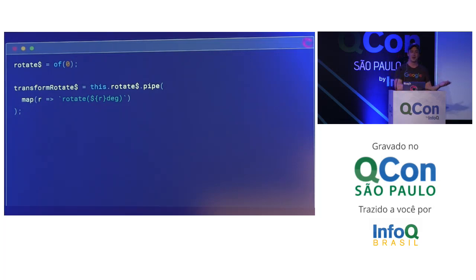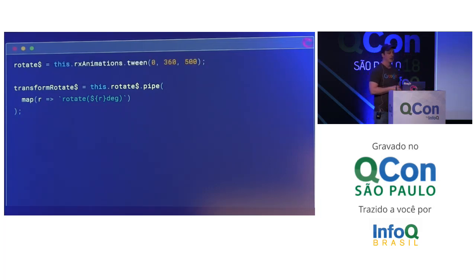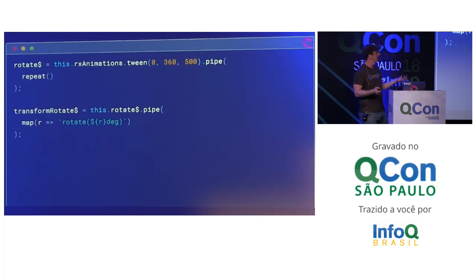So we're going to go back and remember our rotation properties that we added. They're currently doing nothing but just saying, here, rotate this 0 degrees. We're going to update this to be something more fun. And what we can do is we can use our same animations tween. So I'm going to say, give me values between 0 and 360, so 360 degrees, over half a second. In this animation tween, it's only going to happen one time, right? It's going to go 0 to 360 degrees in half a second and then be done. So we want that to go over and over again, so guess what we use? Our friend repeat. And now this is an animation that will play and spin over and over and over again.